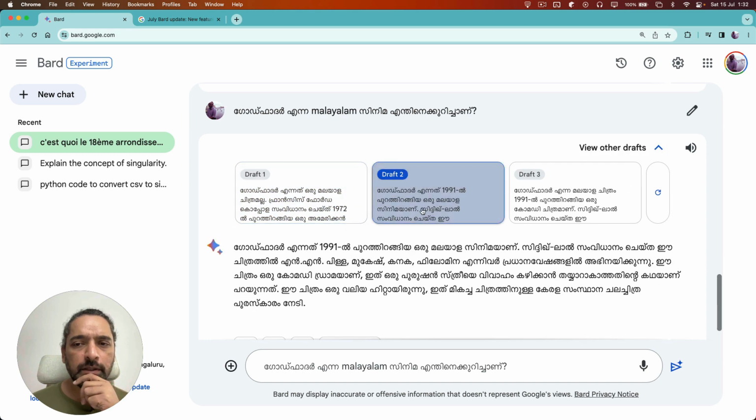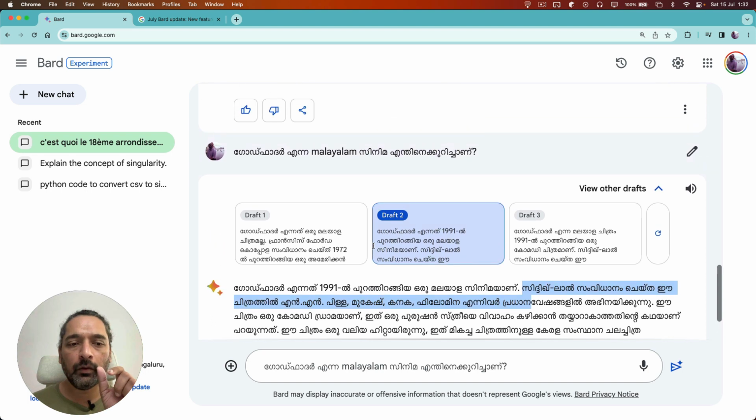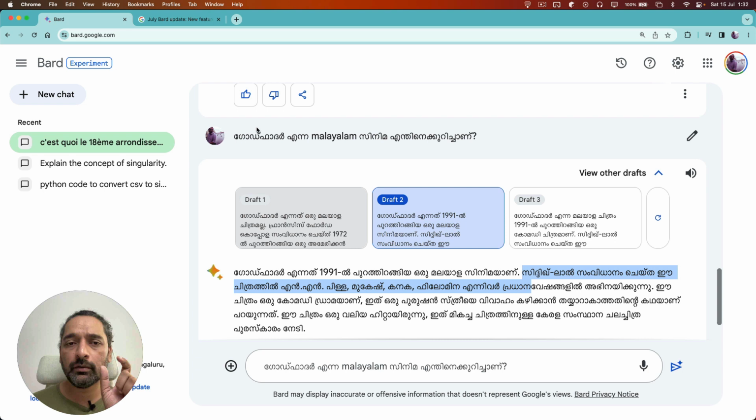So this is more of the right answer, where it says Godfather is a Malayalam film released in 1991, directed by Siddique-Lal, with NN Pilla and others in the cast. Okay, so this is the appropriate answer for this. Okay, so in the last time I tried it, this gave me this answer right off the bat, right? This time around, I'm having to kind of choose a different draft.